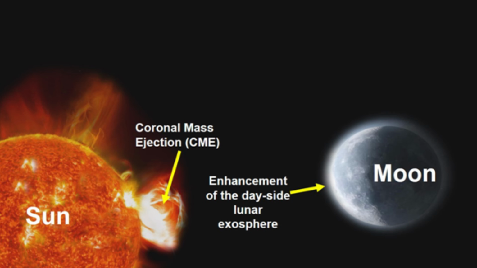The total number density is the number of neutral atoms or molecules present in an environment per unit volume. The total number density derived from these observations showed an increase by more than an order of magnitude. This increase is consistent with earlier theoretical models which predicted such an effect, but CHACE-2 on board Chandrayaan-2 has observed such an effect for the first time.